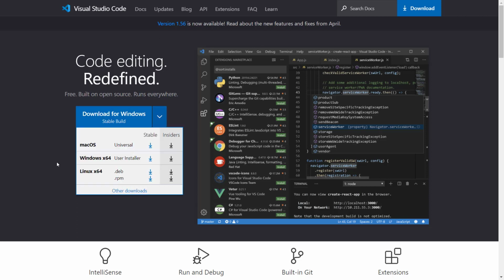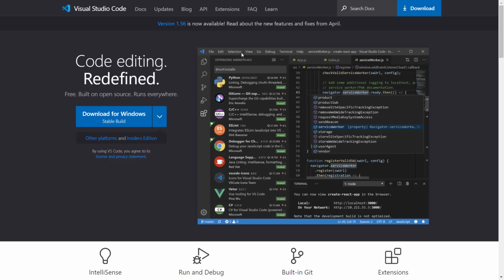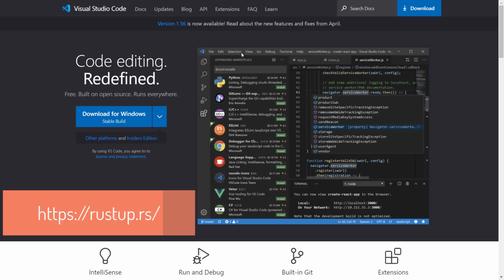After Visual Studio Code, you need to install Rust. In order to install Rust, you need to visit a site called rustup.rs. Remember, the recommended way to install Rust is to use Rustup, R-U-S-T-U-P. I will give the link again in the description. Rustup helps you download the appropriate version for your operating system.